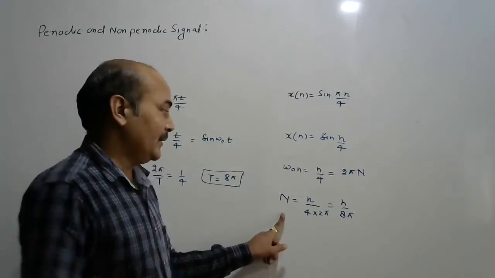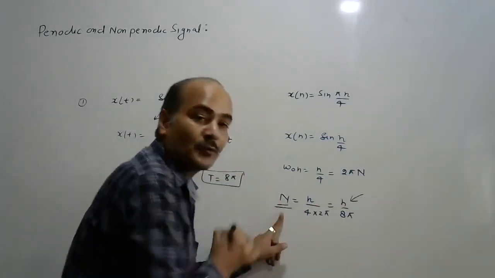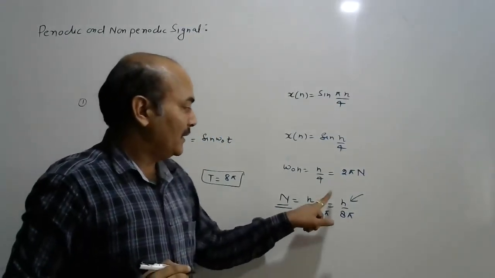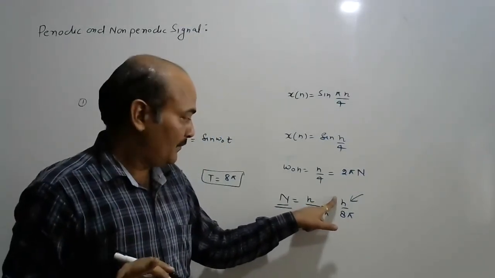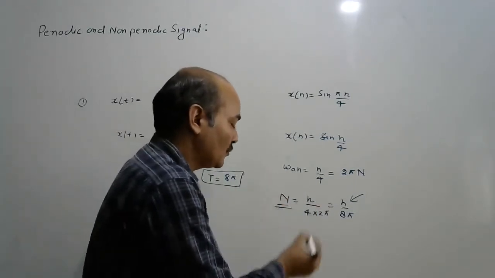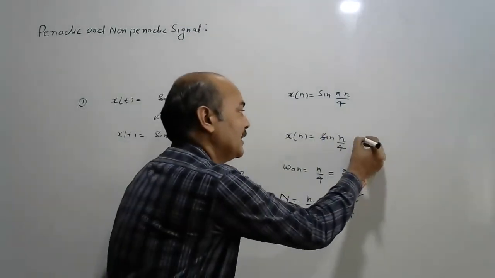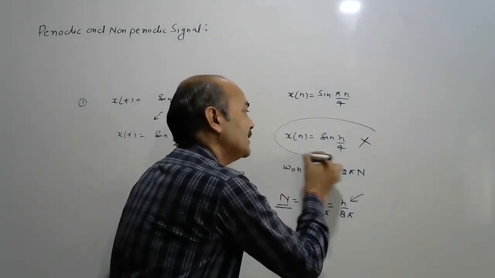But we have said that for any value of N, this term N should be an integer. But there is no value of n for which N is an integer. So this signal is a non-periodic signal.